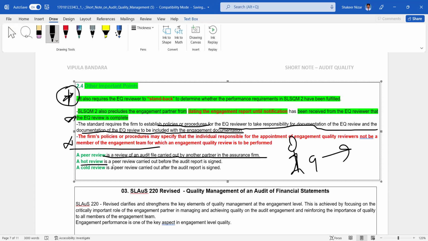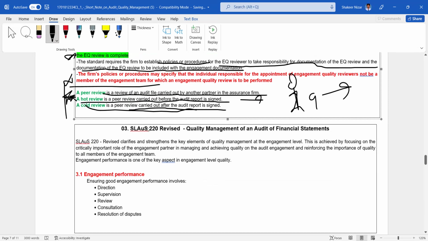Hot review means a peer review carried out before the audit report is signed. Before the audit report is signed, the EQ review is carried out. The cold review means after that: a peer review carried out after the audit report is signed. I think the best one is the hot review, because it is before the audit report is signed, right? We will discuss these two in a separate video. Thank you.